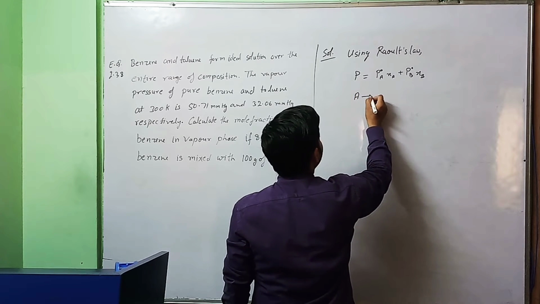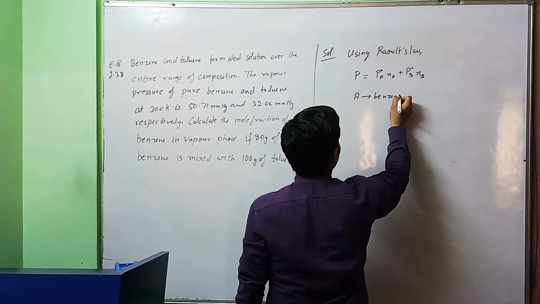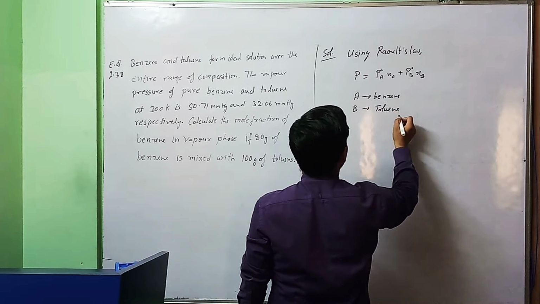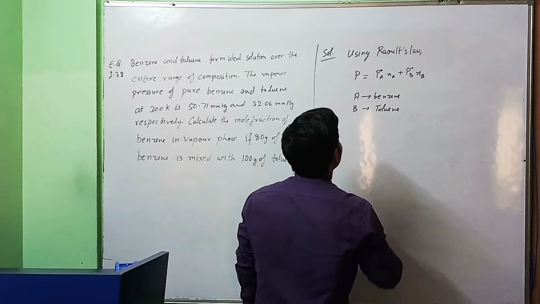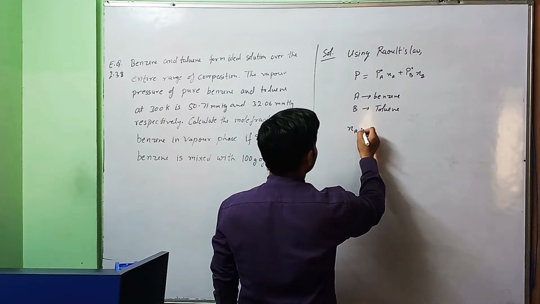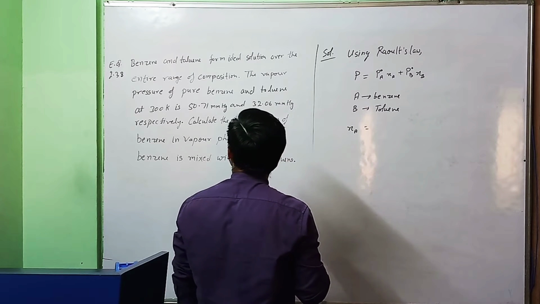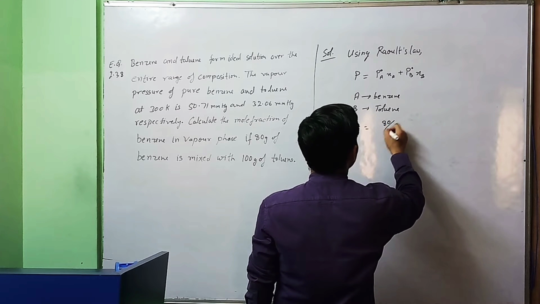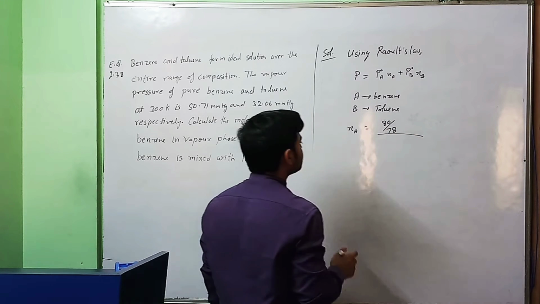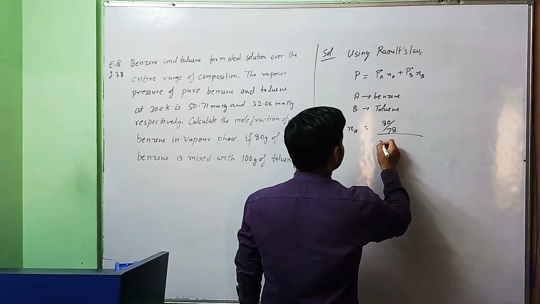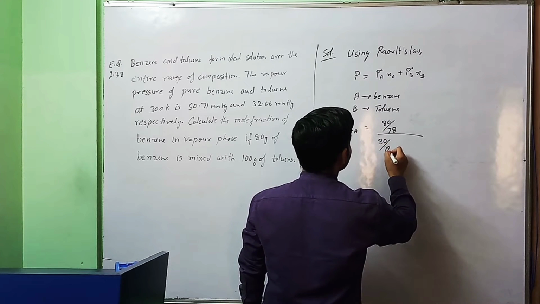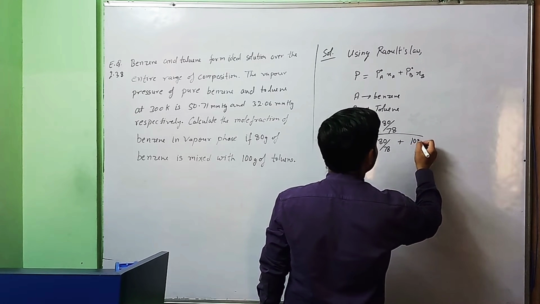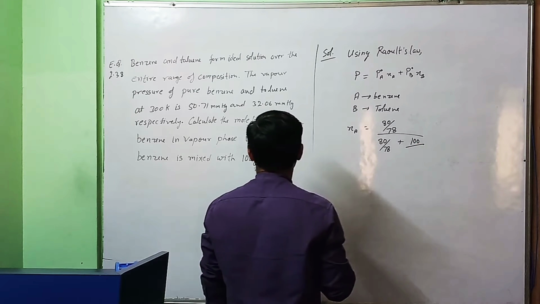So let A component is benzene and B component is toluene. So we have to find the mole fraction of benzene, that is XA, which is number of moles of benzene, given mass upon molar mass. So 80 gram is given mass and 78 is molar mass of benzene, divided by total number of moles, 80 upon 78 plus number of moles of toluene, which is 100 upon 92.